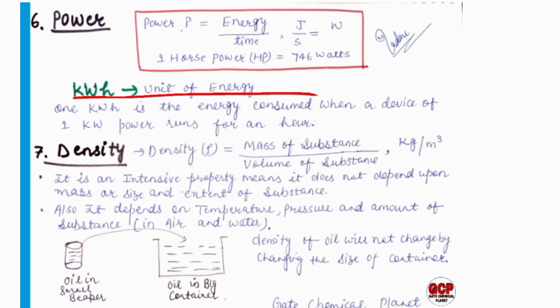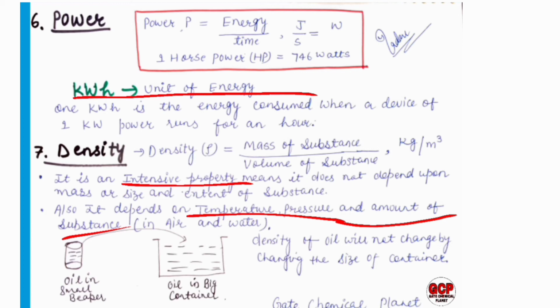So students, is density an intensive property or an extensive property? Then what is your answer? Density is an intensive property. It means it does not depend upon the mass or size, and also the extent of the substance. But density depends upon the temperature, pressure and amount of substance.